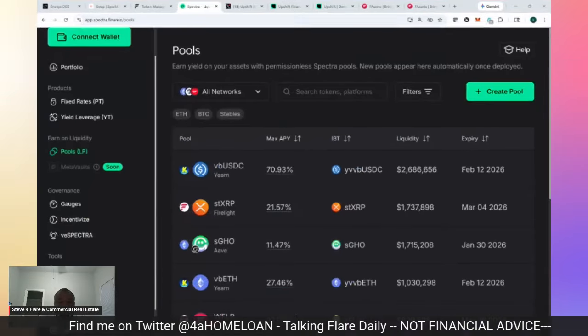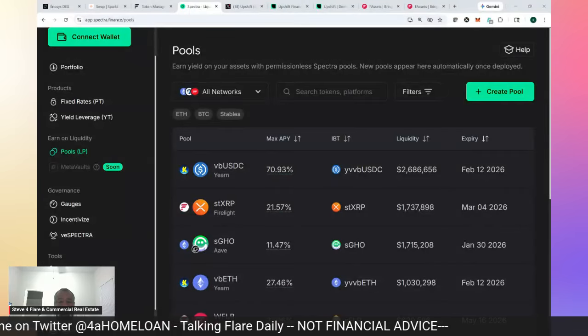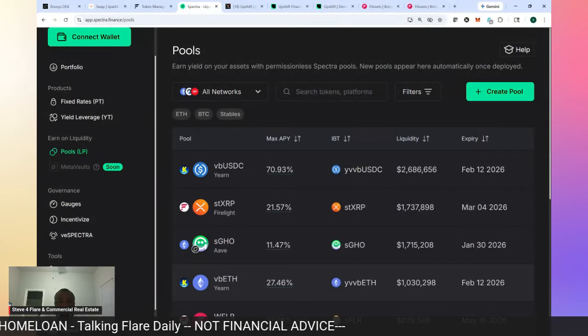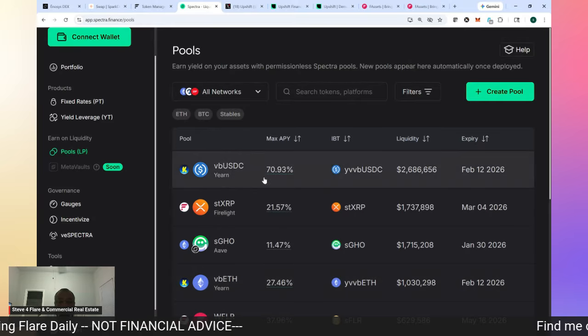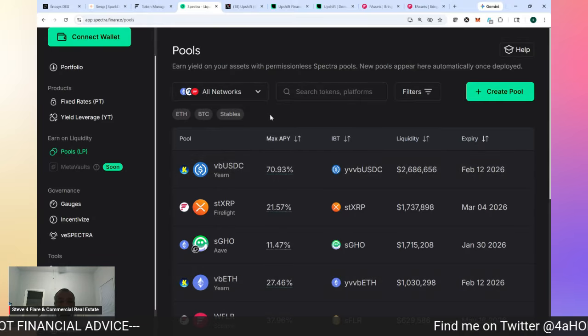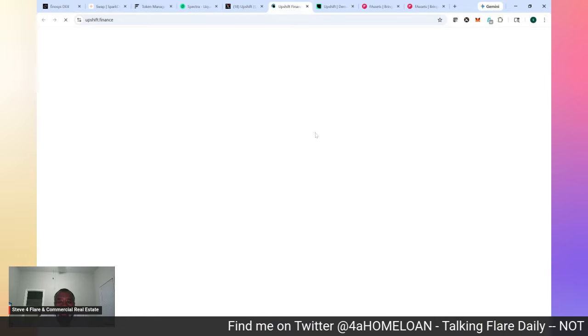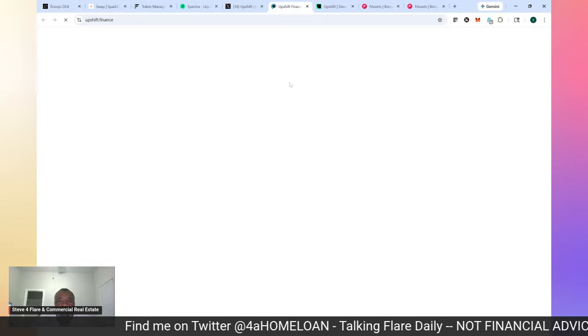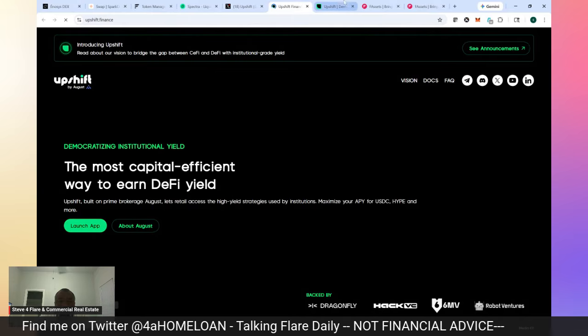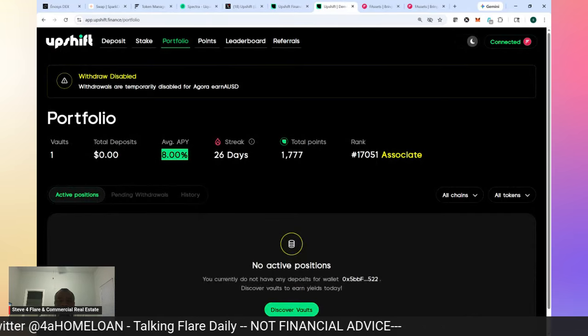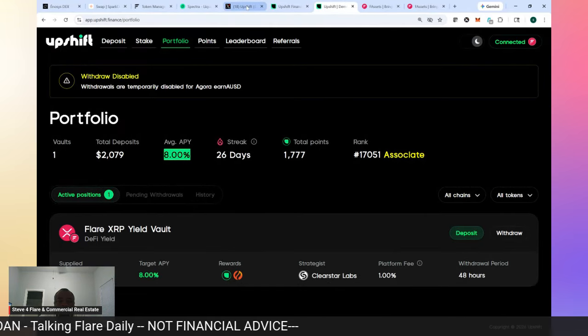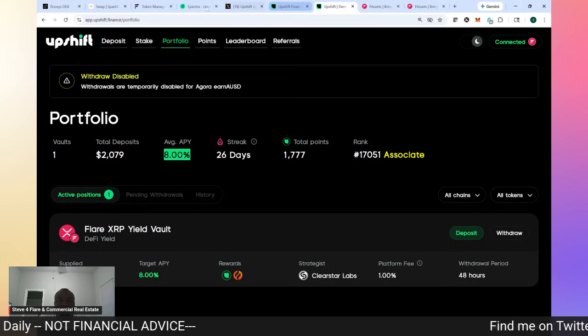So let me get out of the screen again. Let me just show you in the scenario that you're going to be doing it with XRP. You have your XRP token. You've got protocols like Upshift, where you can just stake it and bake it for 8%. Use it. Don't worry about losing it, right? Curate it in the vault. Or you can mint your STXRP, and then you can try to use it.